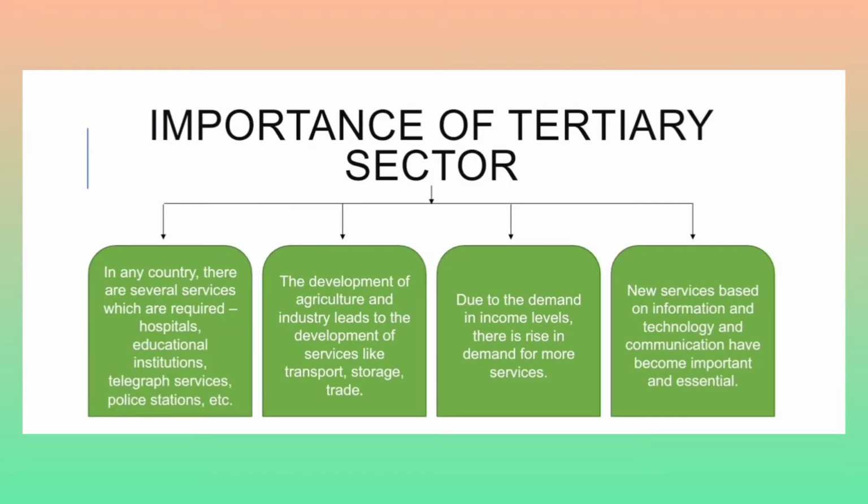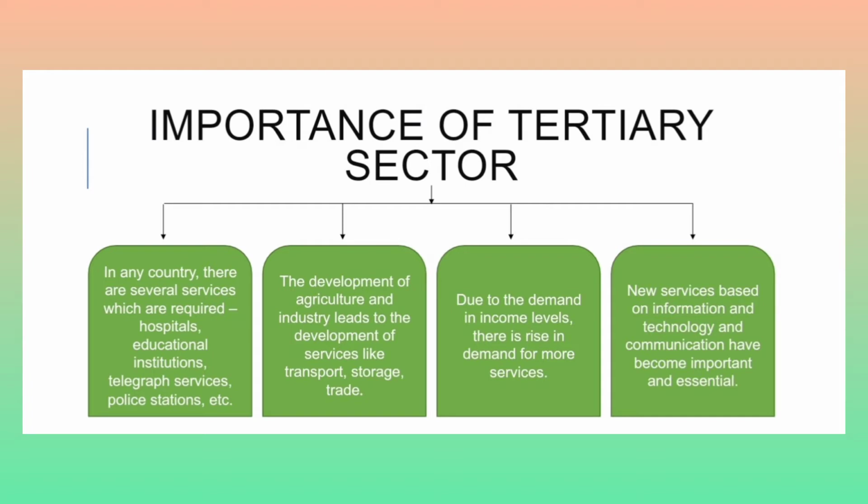Now, the next important part of the chapter is why the importance of the tertiary sector is growing so much. In any country, there are several services that are required. For example, hospitals are required, educational institutions are required, telegraph services are important, police stations are required for the protection of the people.